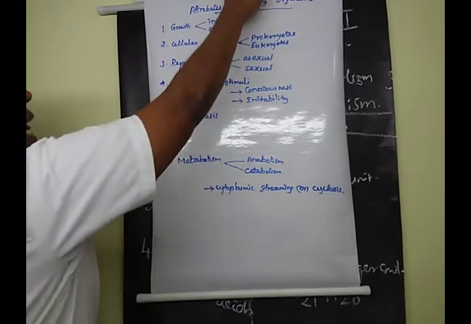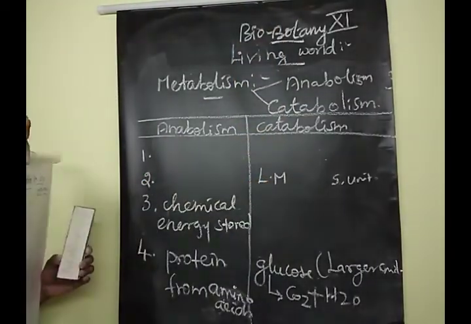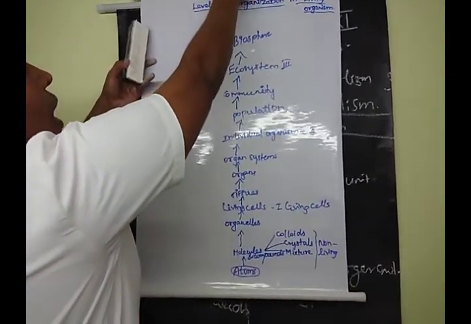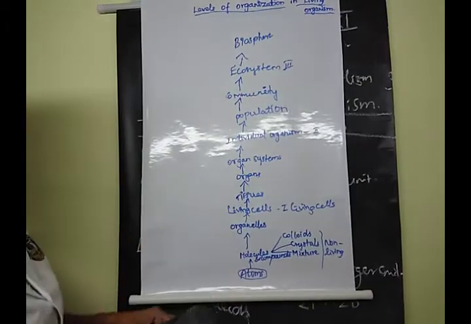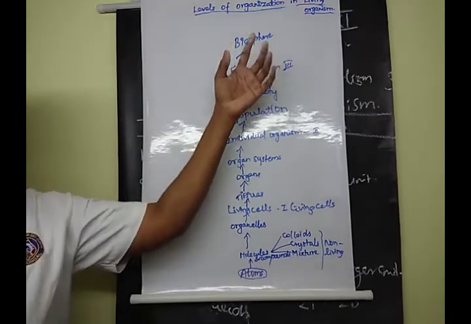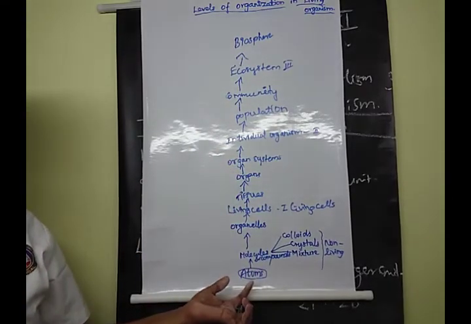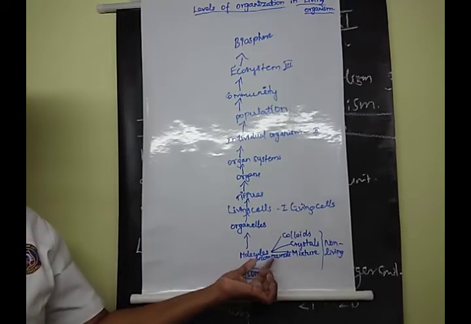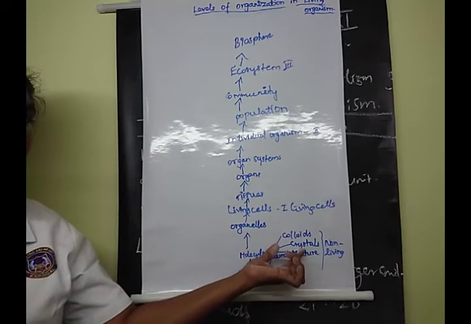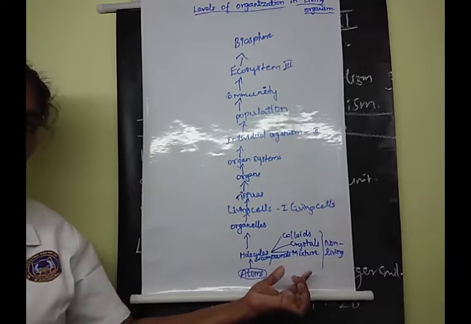Then one question is additionally added: the levels of organization and integration of living organisms. The organization starts from atoms and goes up to the biosphere. Atoms form molecules and compounds, which also come in 3 forms: colloids, crystals and mixtures. These come under non-living things.